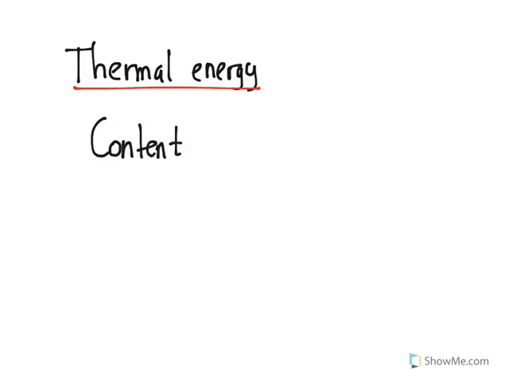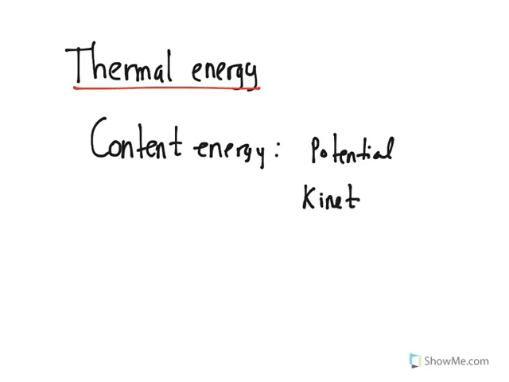It's contained in a body, and this is, for instance, any potential energy, which can be the potential gravitational or the potential elastic. It also has the kinetic energy, which is, for instance, 1/2 of mass times velocity squared. And right now in thermal energy we are going to include one more energy, which is the internal energy.